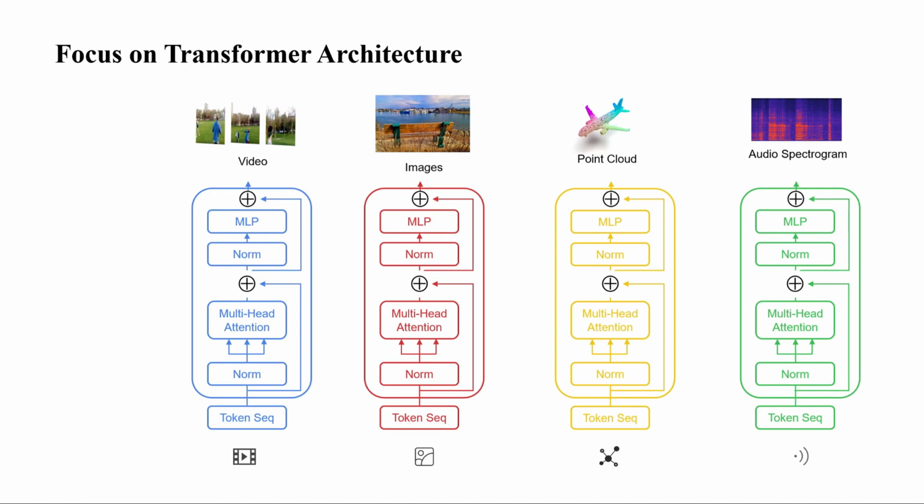Let's turn our attention to the backbone of our multimodal pathway, the transformer architecture. We've customized it to handle different data types: video, images, point clouds, and audio spectrograms, each with its processing stream, illustrated here by distinct color-coded paths. At the heart of each path lies the transformer's multi-head attention mechanism, which we've adapted to attend not just to intramodal features, but also to intermodal relationships. This allows each modality to inform and refine the processing of others.